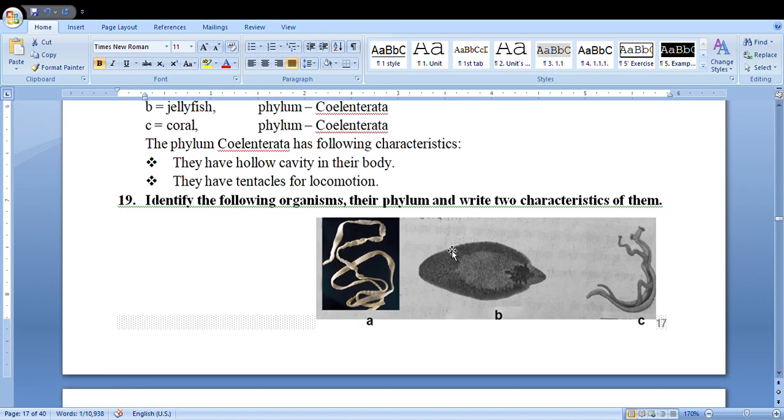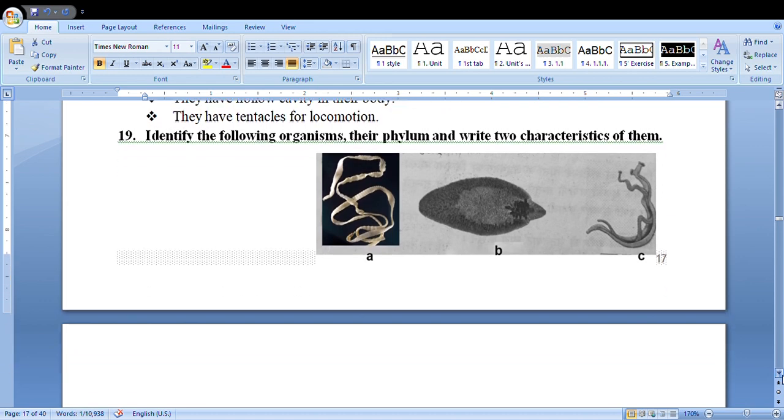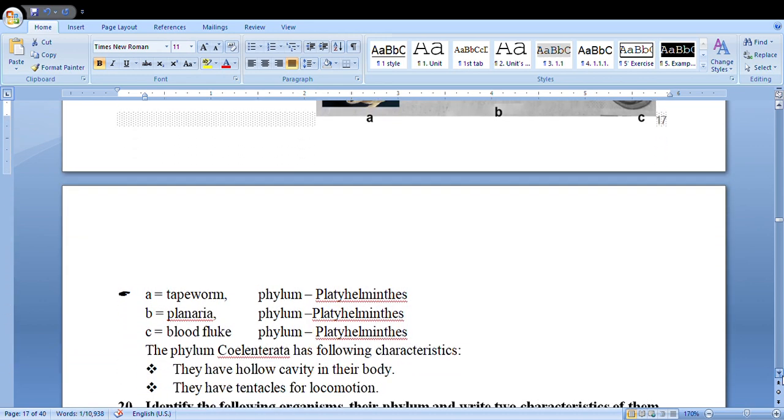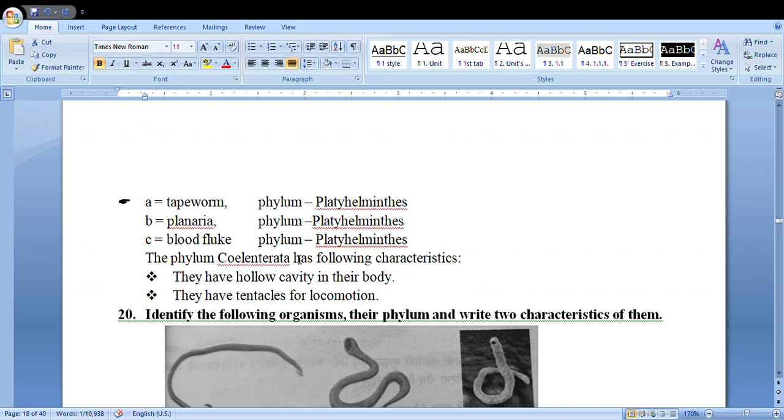Identify these organisms, their phylum and features. Obviously, this is tapeworm, this is liver fluke, this is blood fluke. Their phylum, all have phylum Platyhelminthes. Platyhelminthes have a hollow cavity in their body. They have tentacles for locomotion.